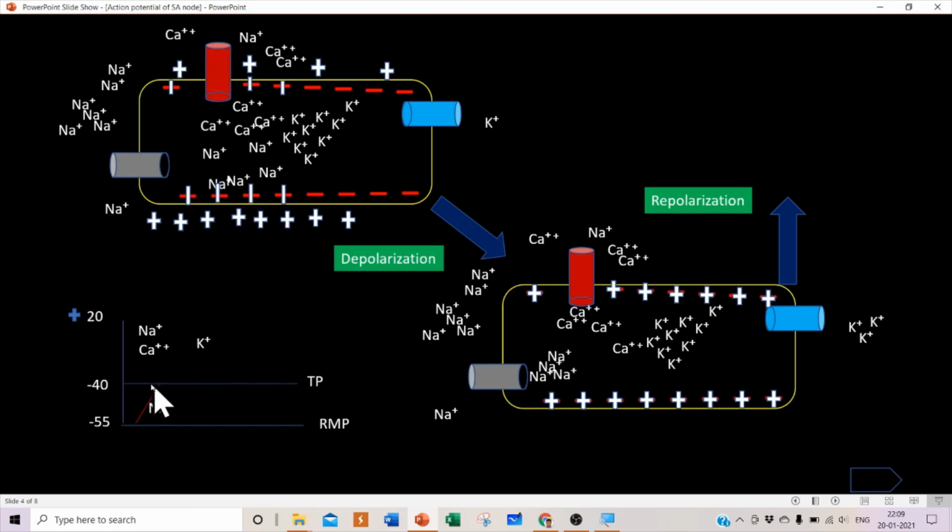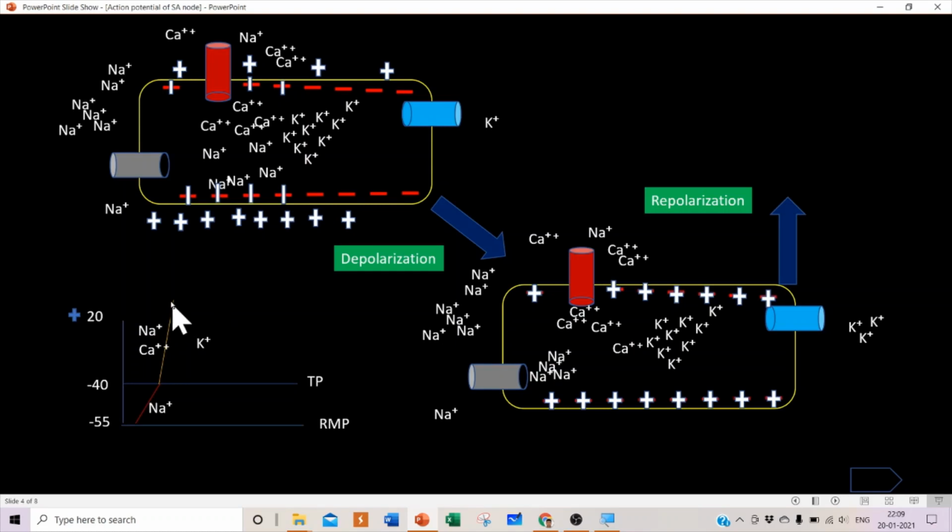So when the cell reaches minus 40, at threshold potential there is the opening of a lot of voltage gated calcium channels, and a huge amount of positive calcium ions come inside the cell, and some sodium may also come through this channel. Then, when more positive ions come inside the cell, the cell goes from minus 40 towards positive, up to plus 20. This is called depolarization. This graph is representing this stage: depolarization due to a lot of influx of positive ions.